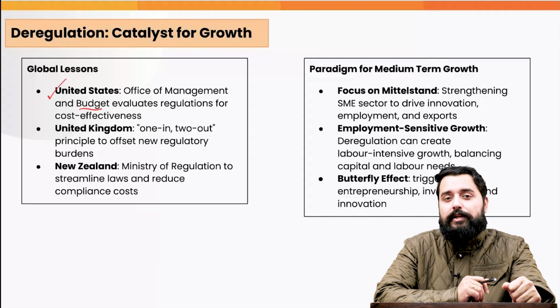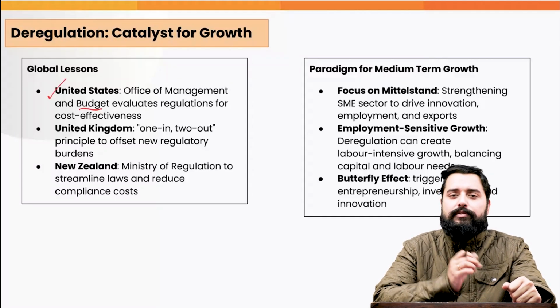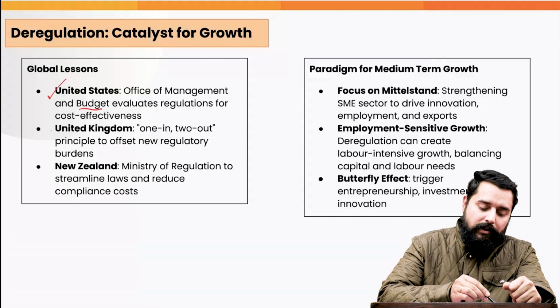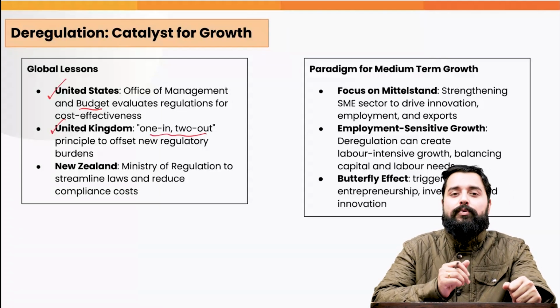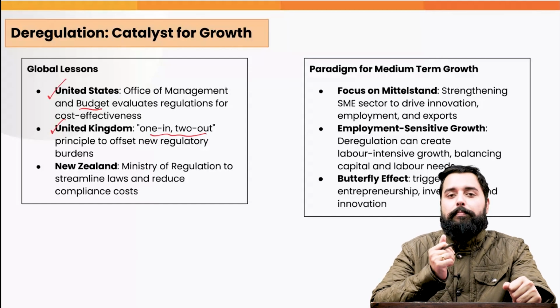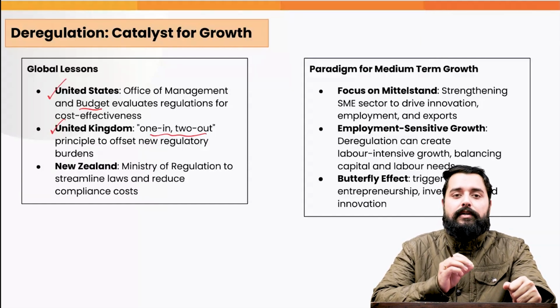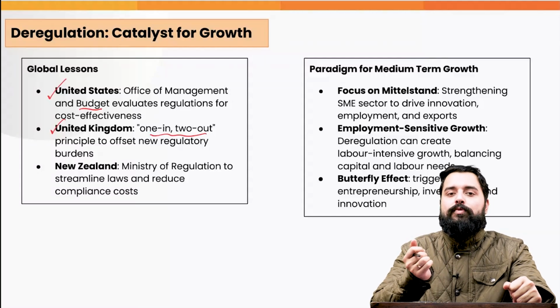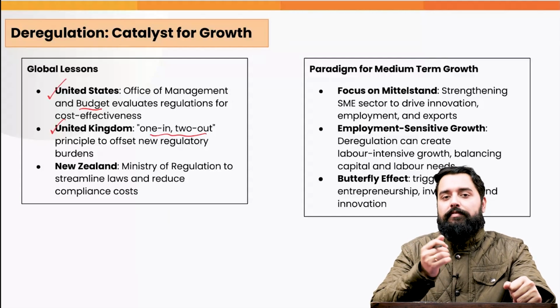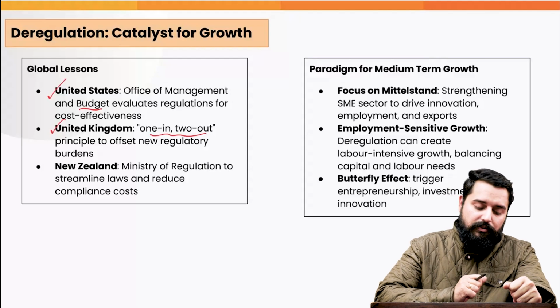If it is very costly for the businesses to comply or for the government also to enforce, then it is done away with. Likewise, UK has adopted a principle of 1 in 2 out. That is, whenever a new regulatory compliance is put in place for the businesses, if it is imposing £1 burden upon them, then £2 burden is removed from them by doing away with the existing regulatory provisions.